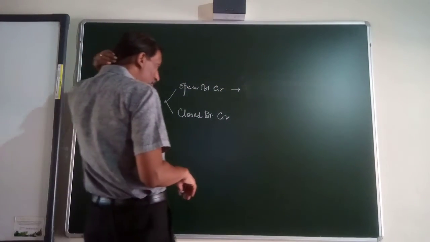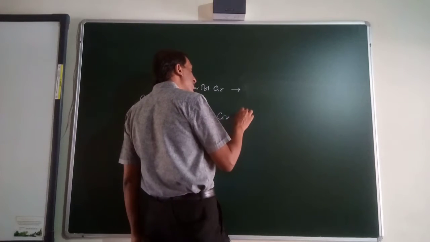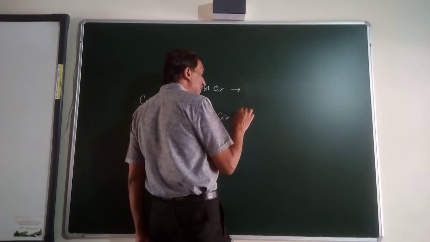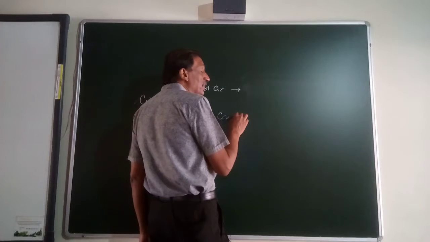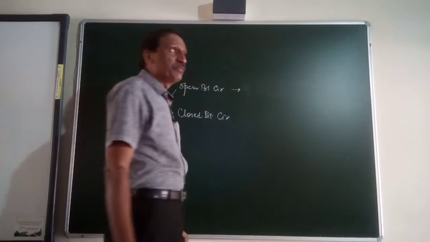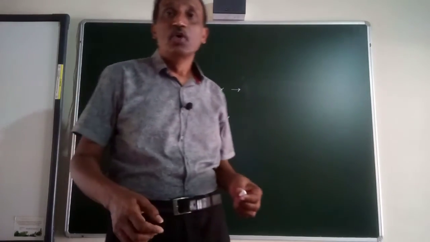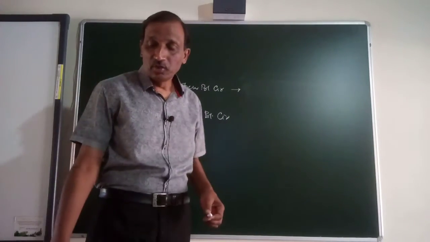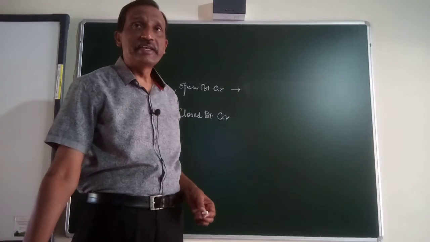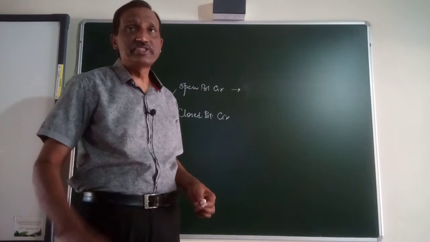On the other hand, the closed blood circulatory system is the one in which the blood remains flowing in the blood vessels after being pumped by the heart. So blood never comes out in the open space. Blood is always enclosed within either the heart or the blood vessels. It is never flowing into the coelom.